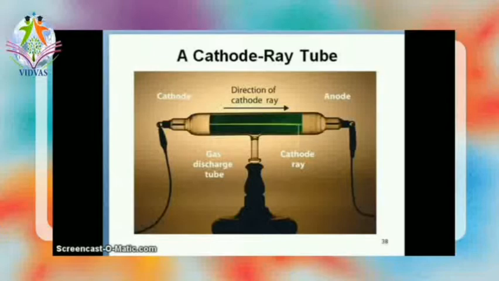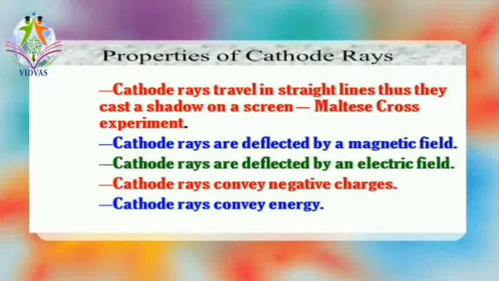In his discovery, he observed the properties of cathode rays: they travel in a straight line and create a shadow. They also get deflected by the magnetic field as well as the electric field. Cathode rays have negative charge, which was observed by the deflection of the rays towards the positive terminal, and these rays are material particles. This was observed by the rotation of a light weighted paddle wheel.